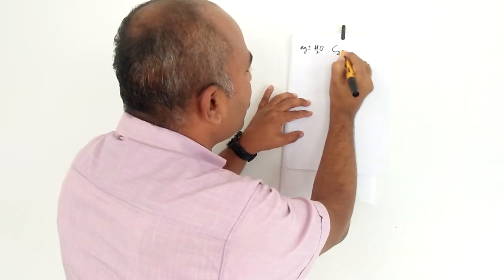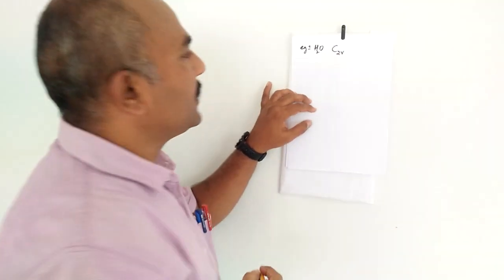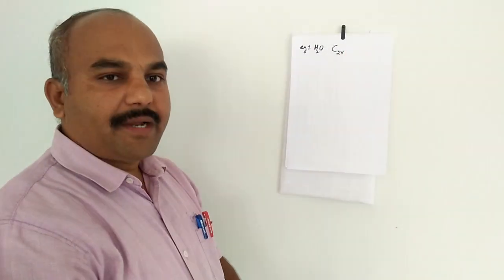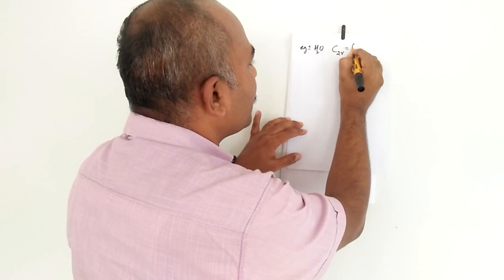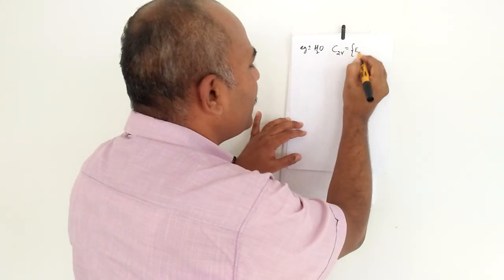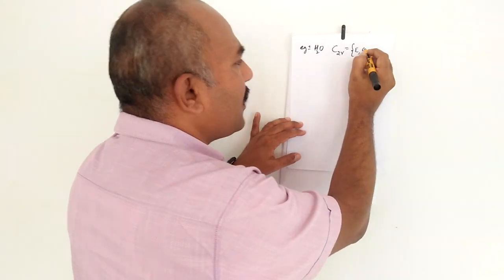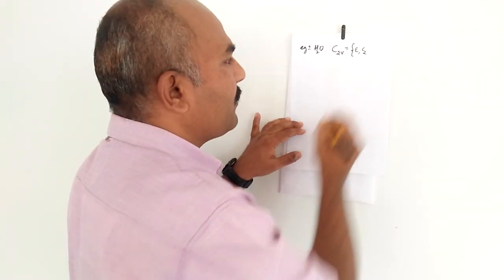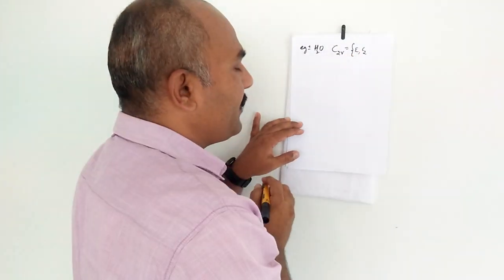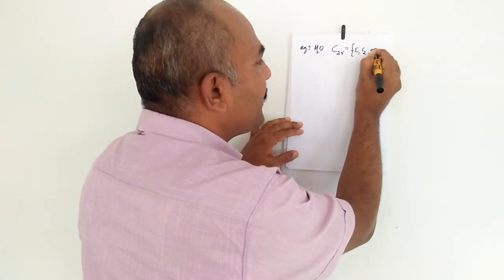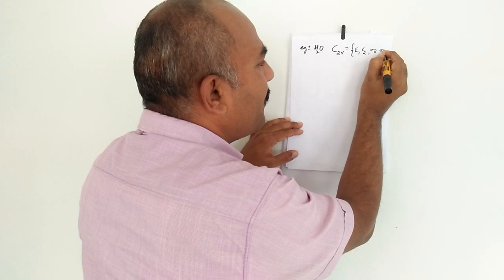How many elements are present in the C2V point group? There are 4 elements: the identity element E, C2 (or C2 dash, you can put it), C2 squared which is again the identity element, so you should not be repetitive, and then sigma V and sigma V dash.